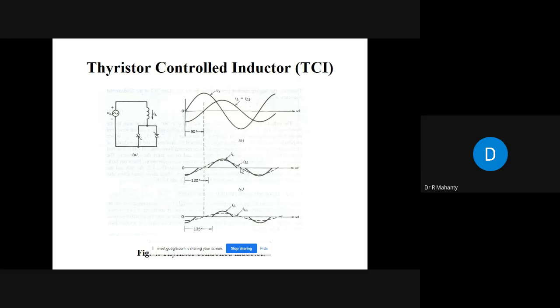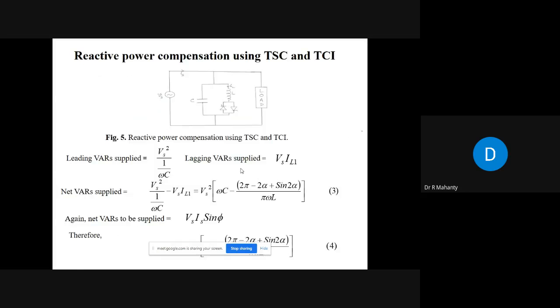We will consider the thyristor switched capacitor as a fixed capacitor. See here, this capacitance is because of the thyristor switched capacitor, and then you have a controlled inductor here, and with this scheme you want to do the reactive power compensation. Now we are not talking about harmonics, remember, we are talking about linear load only. Later on we'll come into harmonics. Now what is the leading var supplied by this capacitance?